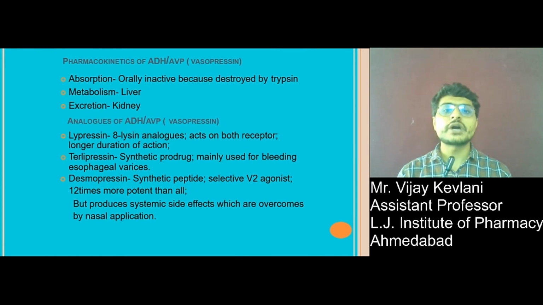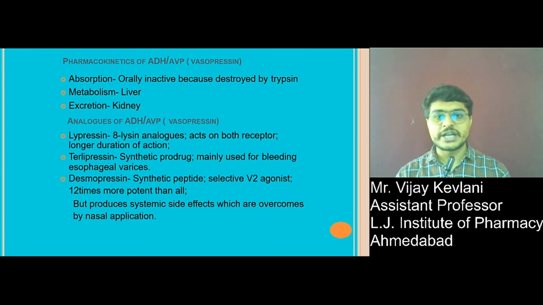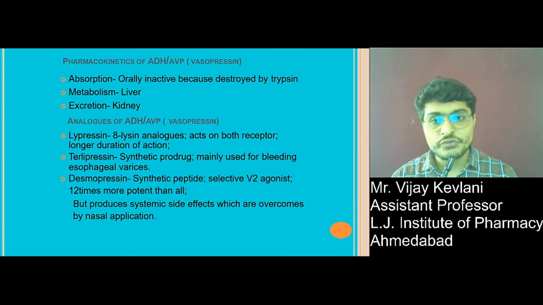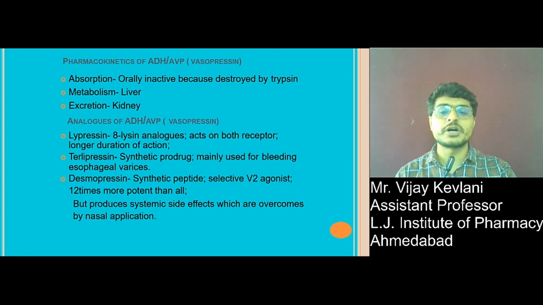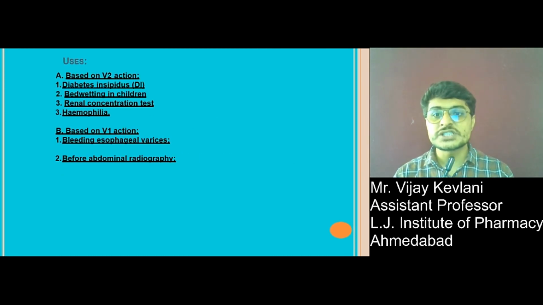Absorption, so pharmacokinetics of ADH. ADH is inactive orally because it is destroyed by trypsin, metabolized by the liver and excreted by the kidney. Analogues of ADH, as I said, are lypressin, terlipressin and desmopressin, which have the same mechanism of action but different pharmacokinetics. Uses: based on V2 receptor, it is used in diabetes insipidus, bedwetting in children, renal concentration test, and hemophilia; based on V1 action, it is used in bleeding esophageal varices and before abdominal radiography.